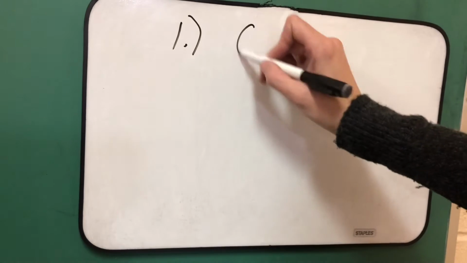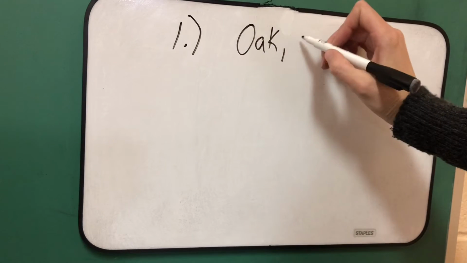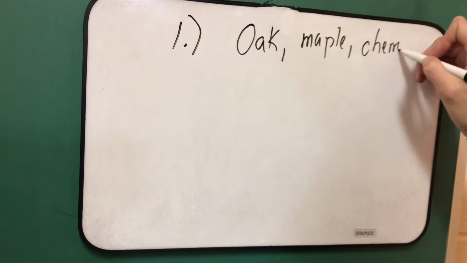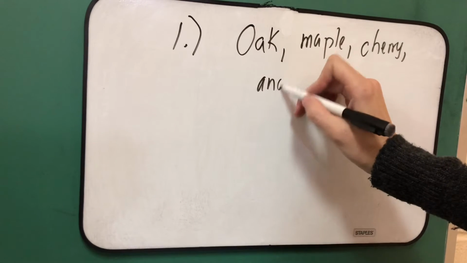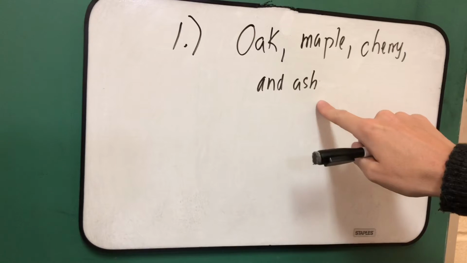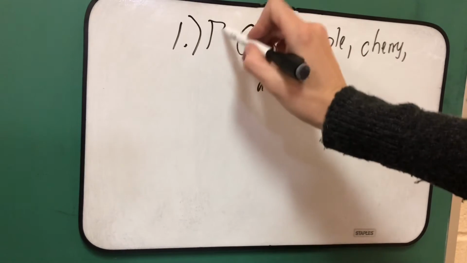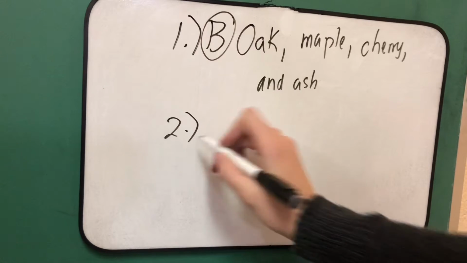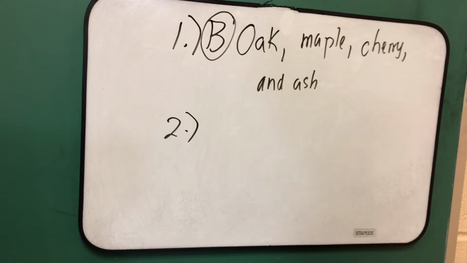Letter B has oak, maple, cherry, and ash trees lose their leaves in the winter. Since letter B separated those with a comma, letter B is the answer for number 1. Let's look at number 2. Letter A says, Johnston, South Carolina is known for its peaches. Letter B says, Johnston, South Carolina is known for its peaches.